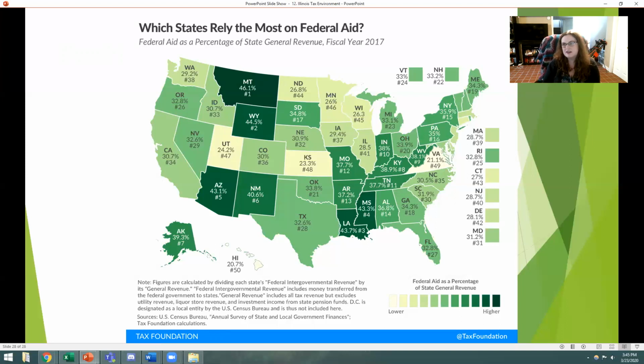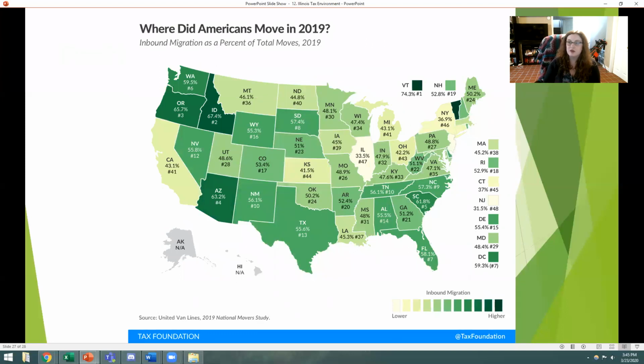Are taxes necessarily bad if we're able to raise money for most of these projects in-house? Or is it driving out people because we see that migration is really low and people don't necessarily want to be in this tax environment? There could be multiple effects that are happening here. And when you get to the policies that you're choosing for your tax policy brief, those are going to be questions that you need to start thinking about.